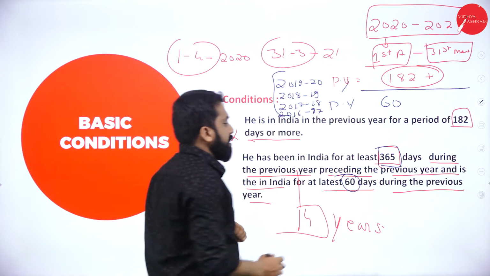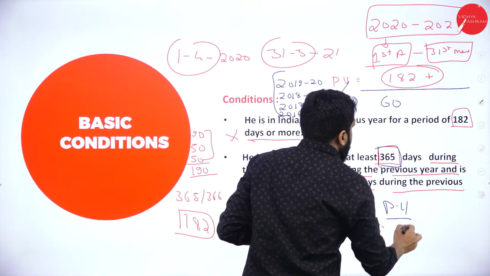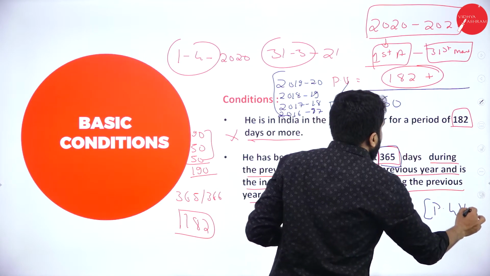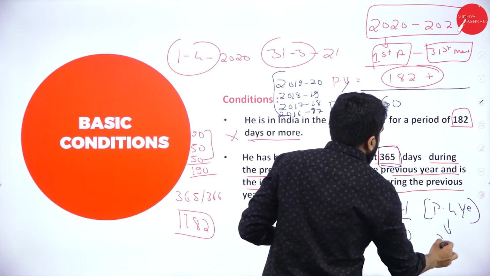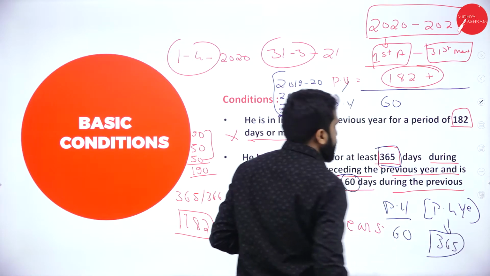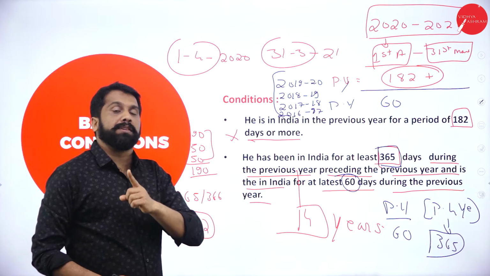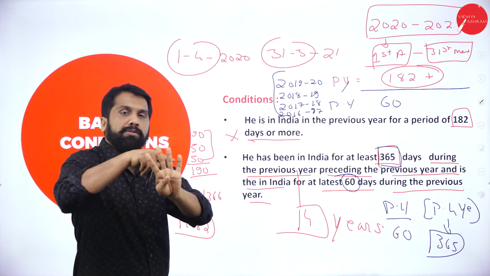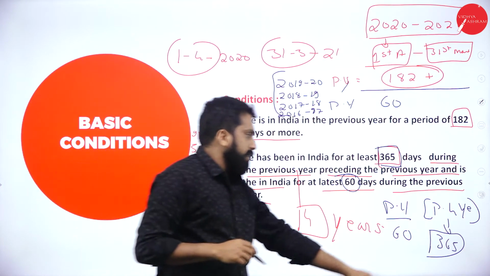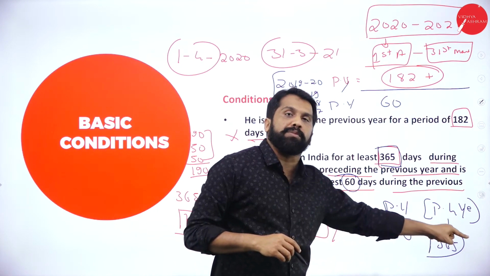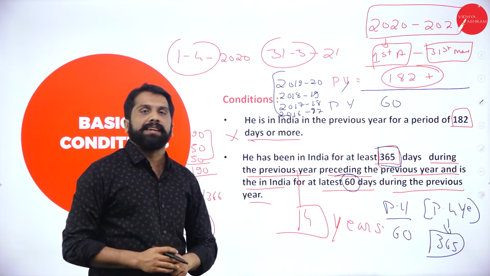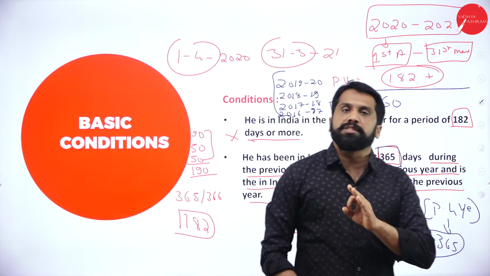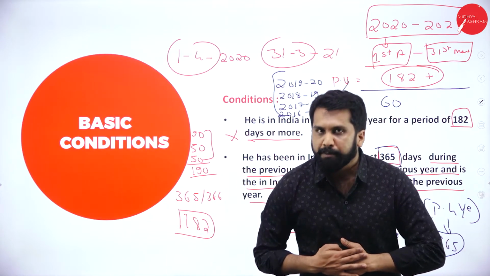They are asking in the previous year minimum 60 days and in the previous 4 years you should be there for 365 days. Last year you should be there minimum 60. Before last year, I'll give you 4 years time. Out of 4 years, the total is 365 days or more. You are called as resident. Clear? So, there are only 2 conditions. First condition is very simple. Just take an example of mine.